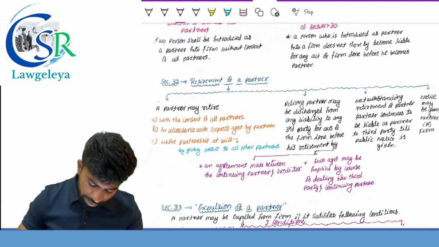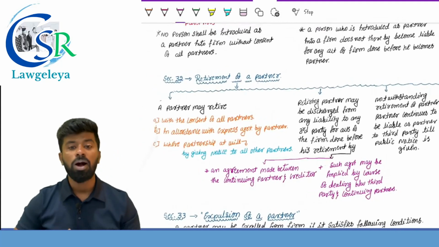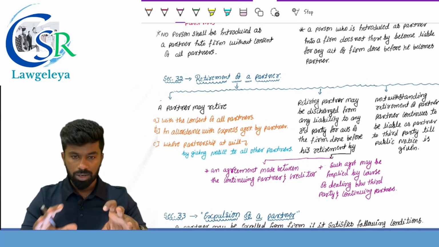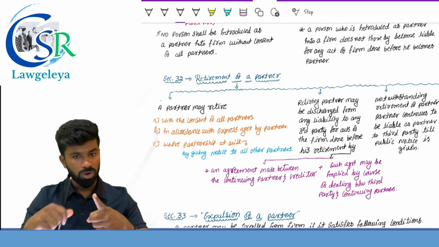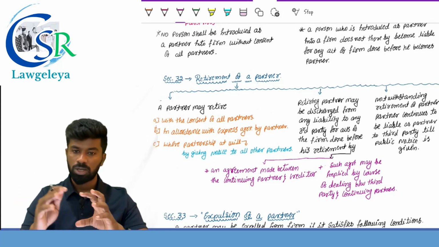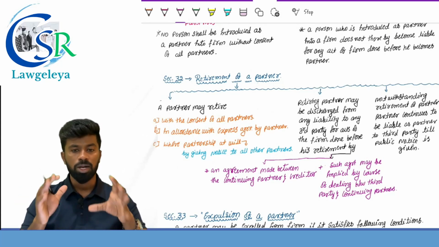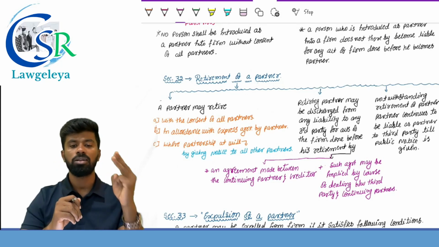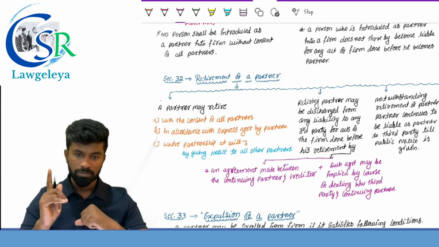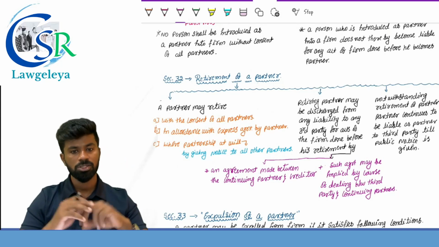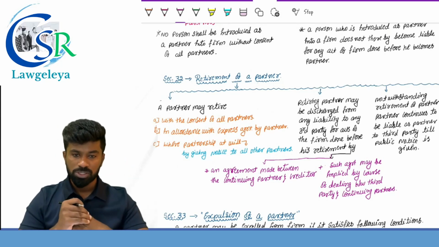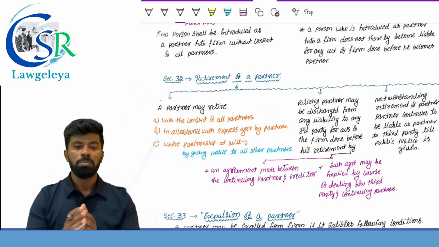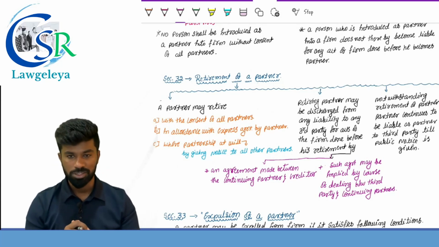Section number 32 deals with retirement of a partners. How partners can retire and what is the liability after he retires. A partner may retire with the consent of all the partners or in accordance with the agreement, or in case of partnership at will by giving a notice. So, the three modes in which a partner can retire from the partnership. First one, with the consent of all the partners. Second one, in accordance with express agreement by partners. And the third one, where if it is a partnership at will by giving a notice to all other partners.